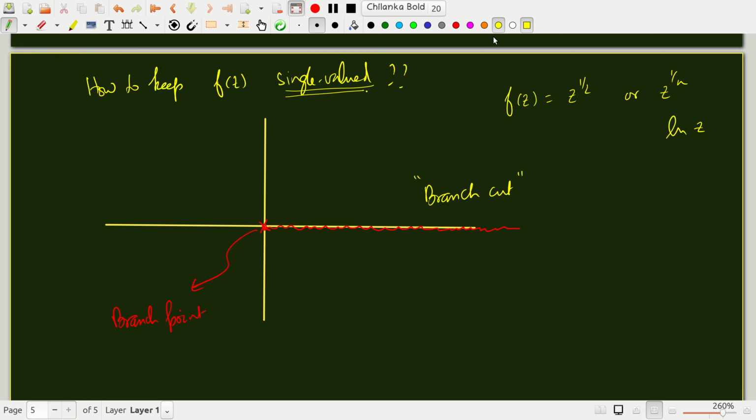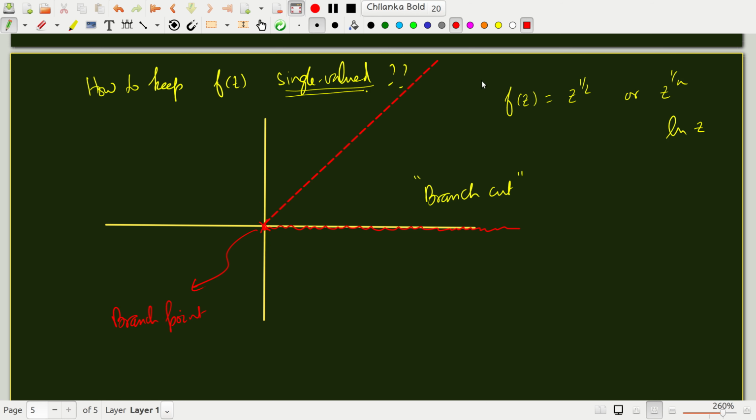You can also draw from the origin any ray towards infinity in the complex plane, and that can equally serve as a branch cut. That's a freedom that you have, but typically you choose the simplest possible branch cut so that the function remains single valued in the complex plane, right? This is the idea of a branch cut.